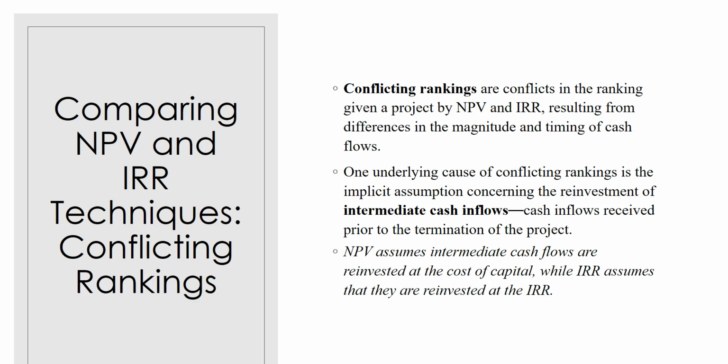Net present value assumes that all intermediate cash flows are reinvested at the cost of capital, whereas internal rate of return assumes that they are reinvested at the internal rate of return. Now the problem with that is that the internal rate of return for the project you've chosen was the best project that was available at the time. So that project may have a much higher IRR than any current project. So making that reinvestment rate assumption could be problematic.